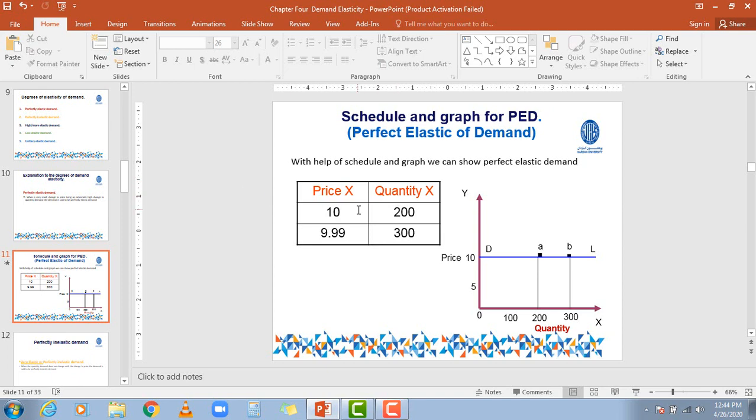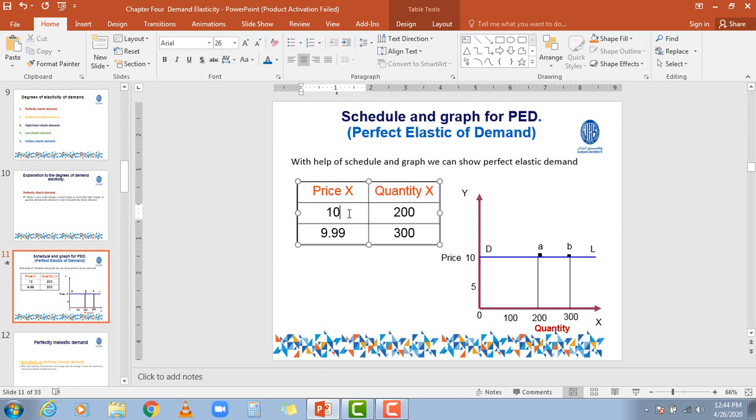Okay, on the left hand side we have shown the price of X, and on the right hand side of the table we have shown the quantity of X. Now my dear friends, we understand that there is an inverse relationship between quantity demanded and the level of price. It means as the price falls, the quantity demanded rises. Now we can see the same thing here. If the price of the commodity X is 10, then what quantity of X will be demanded? The demand will be 200.